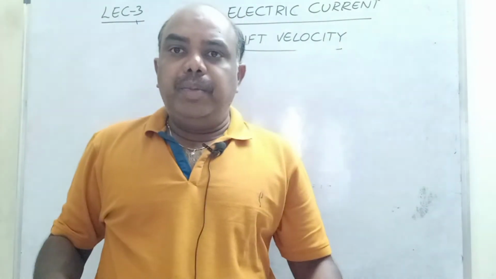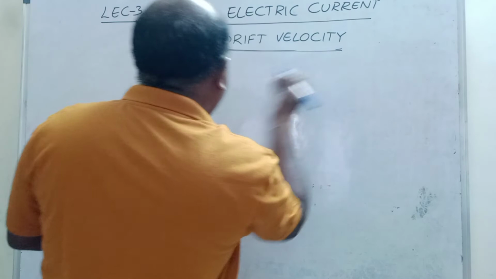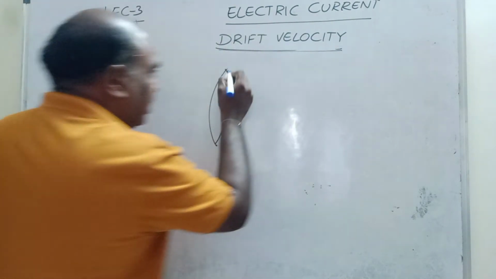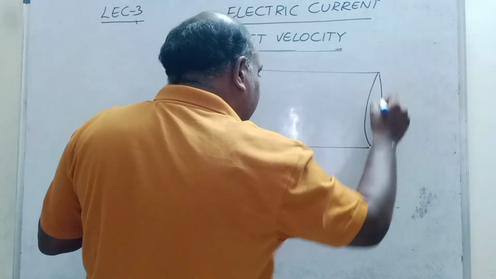See children, before going to drift speed, first of all, what is meant by thermal speed? Thermal velocity. This is a cylindrical conductor. Once again, in this chapter I use a cylindrical conductor only.